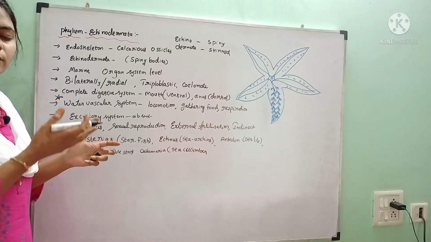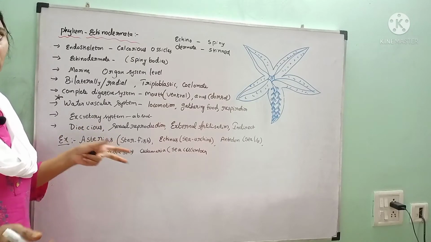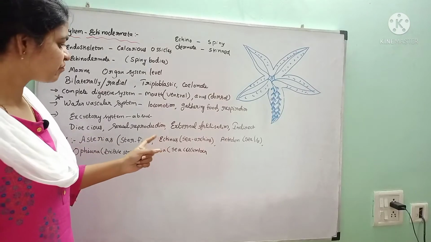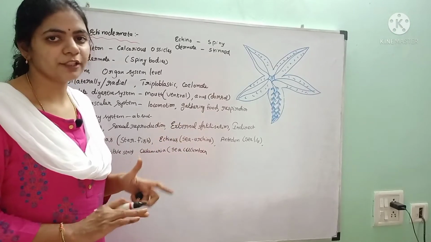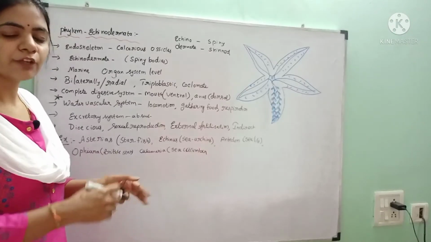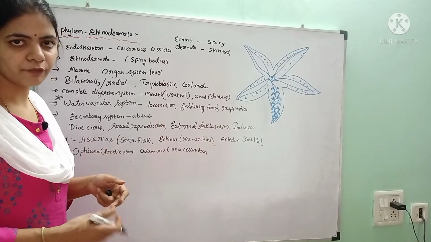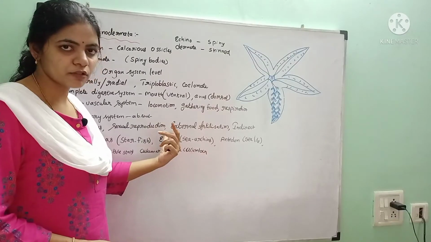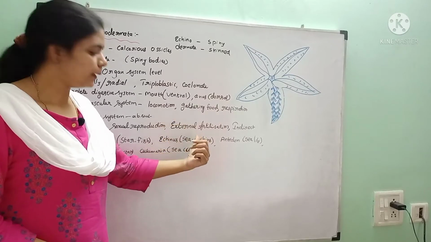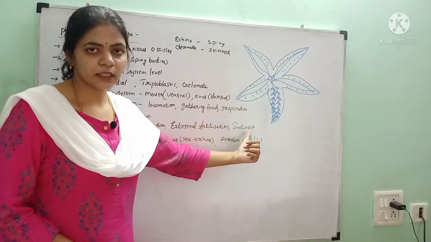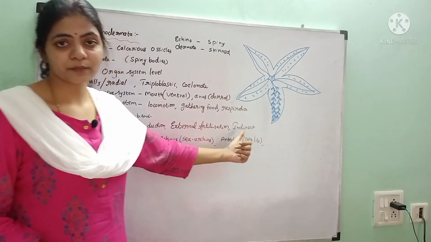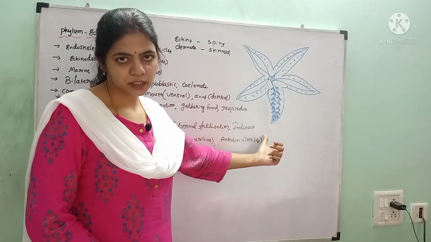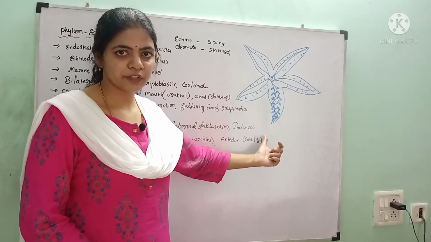Dioecious means both male and female are separate, not included in one animal, and fertilization is external. Here, the fertilization will not take place inside the body of the female animal. It will take place outside in the environment, in the aqueous condition. That fertilization is called external fertilization. And the development is indirect. That means the larval stage is present. The free swimming larval stage is present. From that, the new individual will develop.